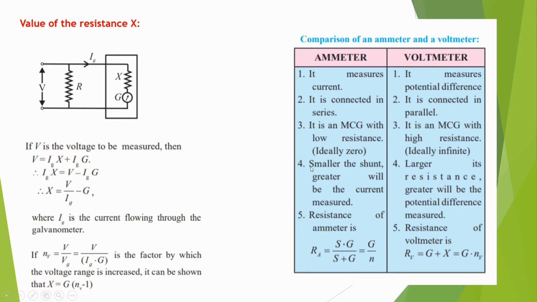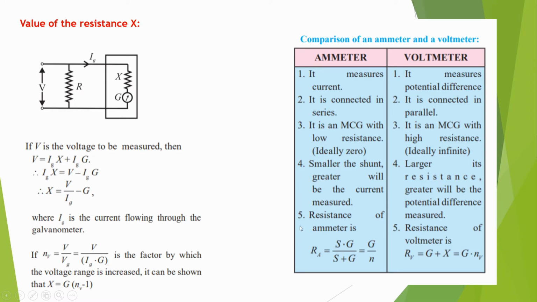Okay, so what is the fourth point? The smaller the shunt, the greater the current measurement. In the ammeter we connect the small shunt resistance, so it can measure a large current. In the voltmeter, the larger the resistance, the greater the potential difference measured. So the resistance is large, so it can measure a large potential difference.